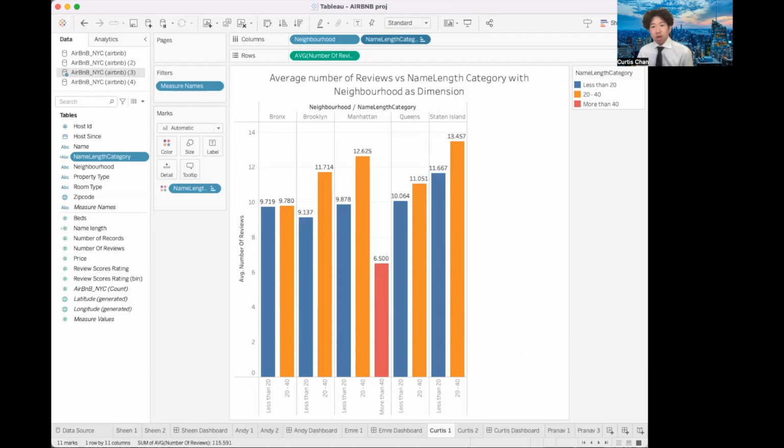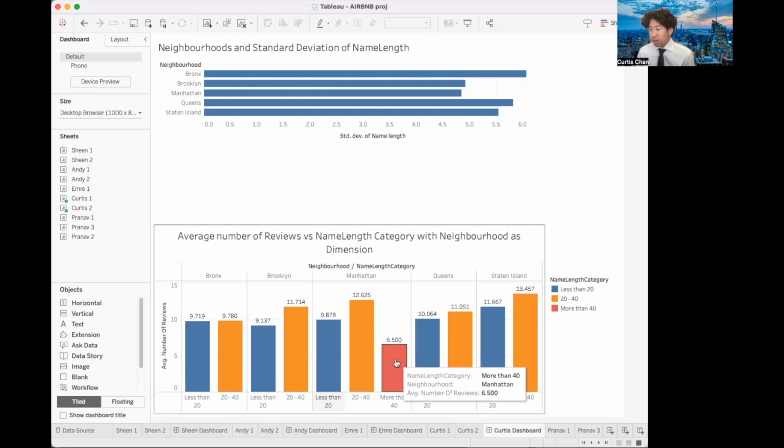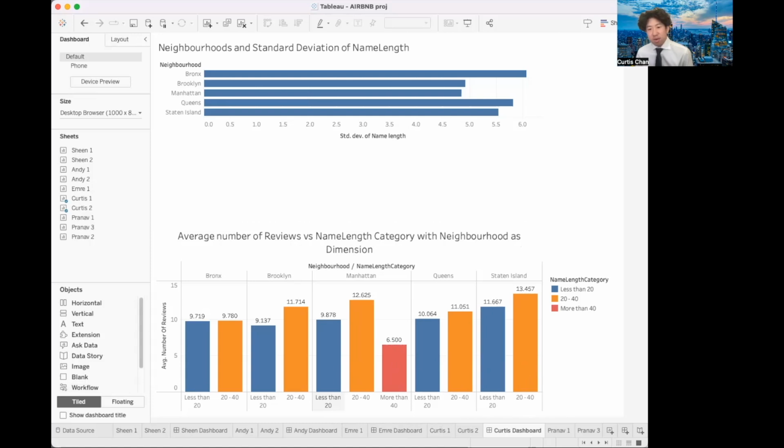The bottom analysis shows that too many words, however, as I go back to the dashboard, the bottom analysis, which is the average number of views versus the name length category, shows that improving the length will attract more guests and increase the number of views, with Manhattan being the only one over 40. For investors, this shows that too many words, however, can lead to very low reviews, with 6.5 being the least with Manhattan.